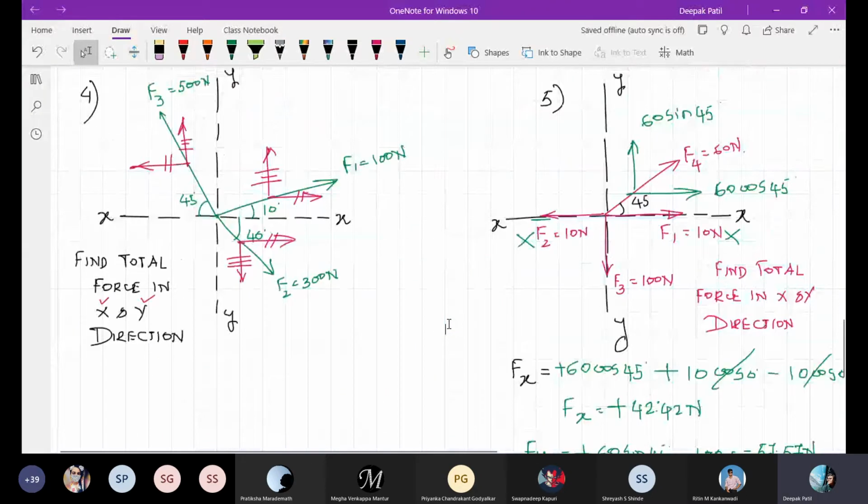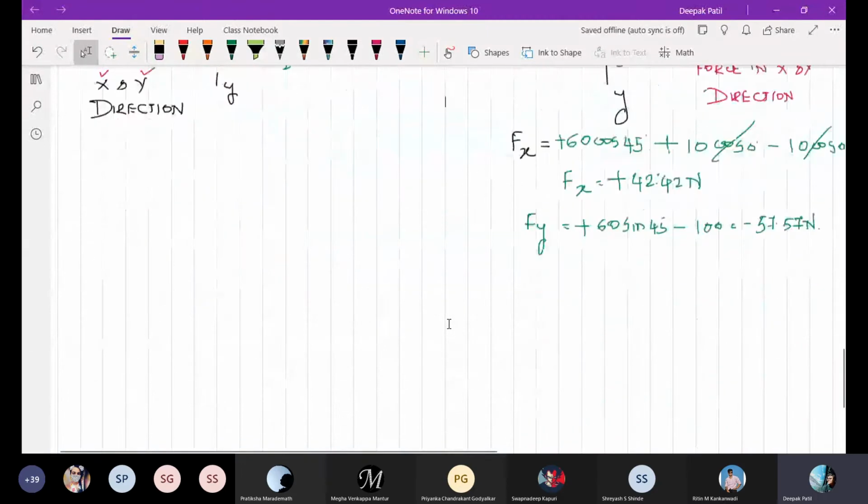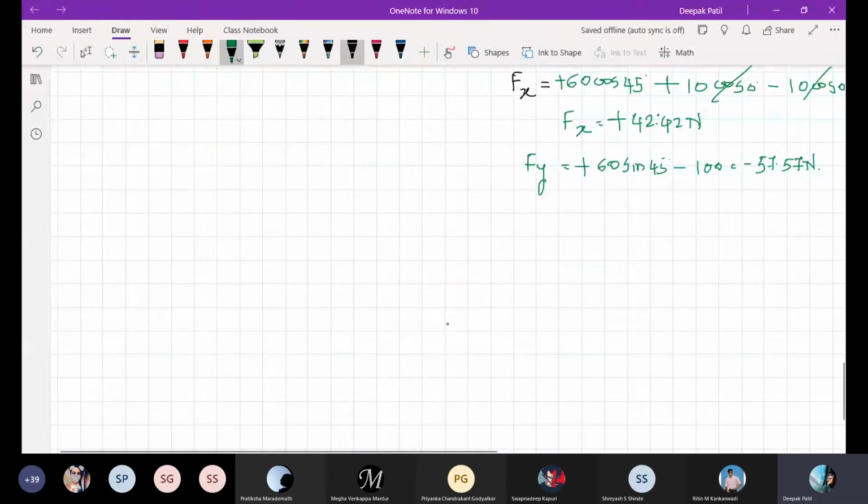So let me first just redraw that one so that it will be easy for me to explain. This is my x-x axis and this is my y-y axis.